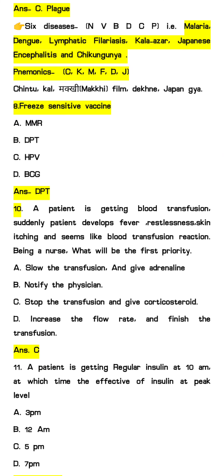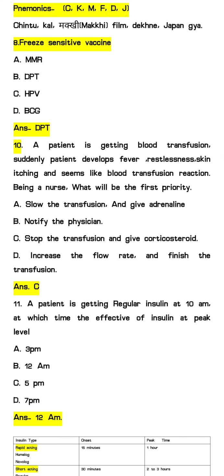Okay, next question, that is fridge sensitive vaccine. The answer will be DPT: diphtheria, pertussis, tetanus. All the T vaccines, DPT, TD or TT, all vaccines that contain the letter T come under the fridge sensitive vaccines.